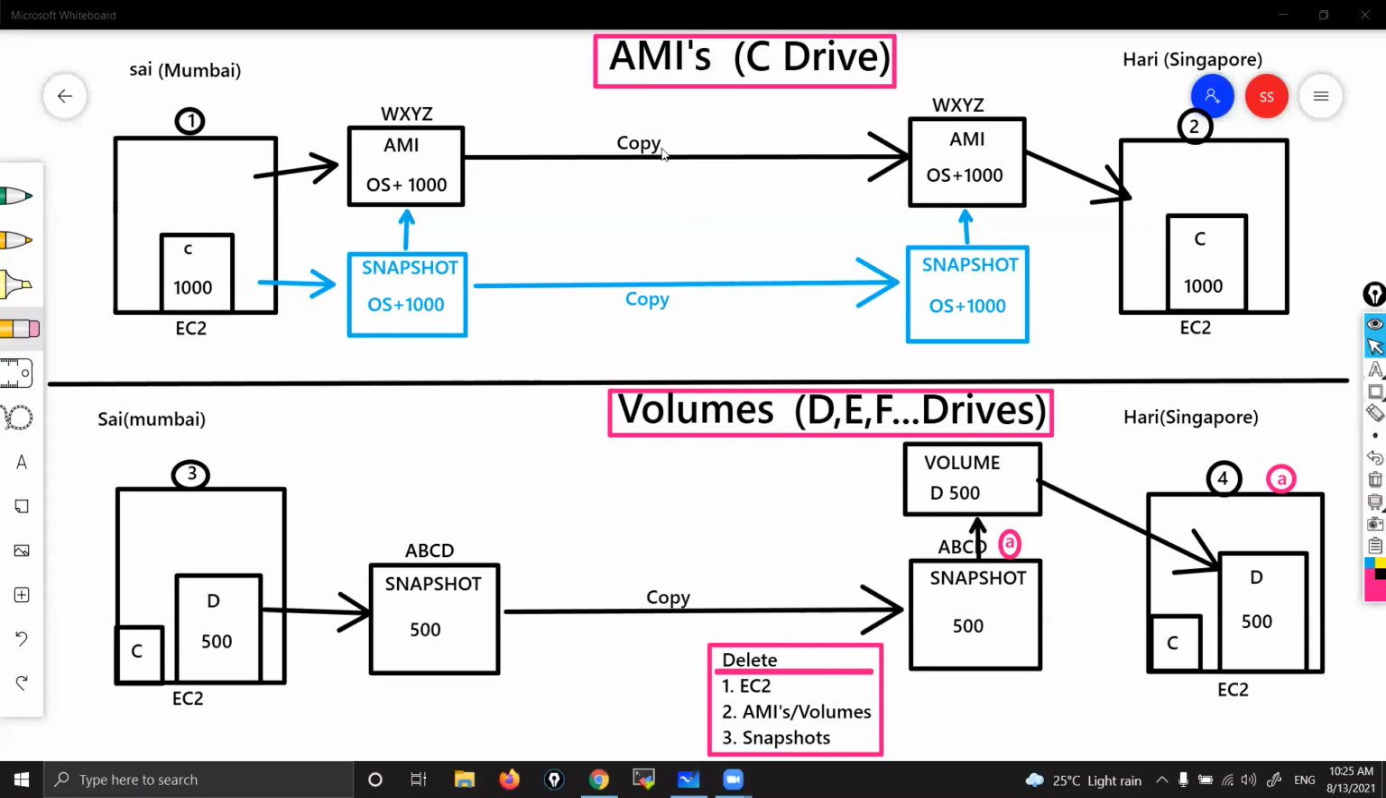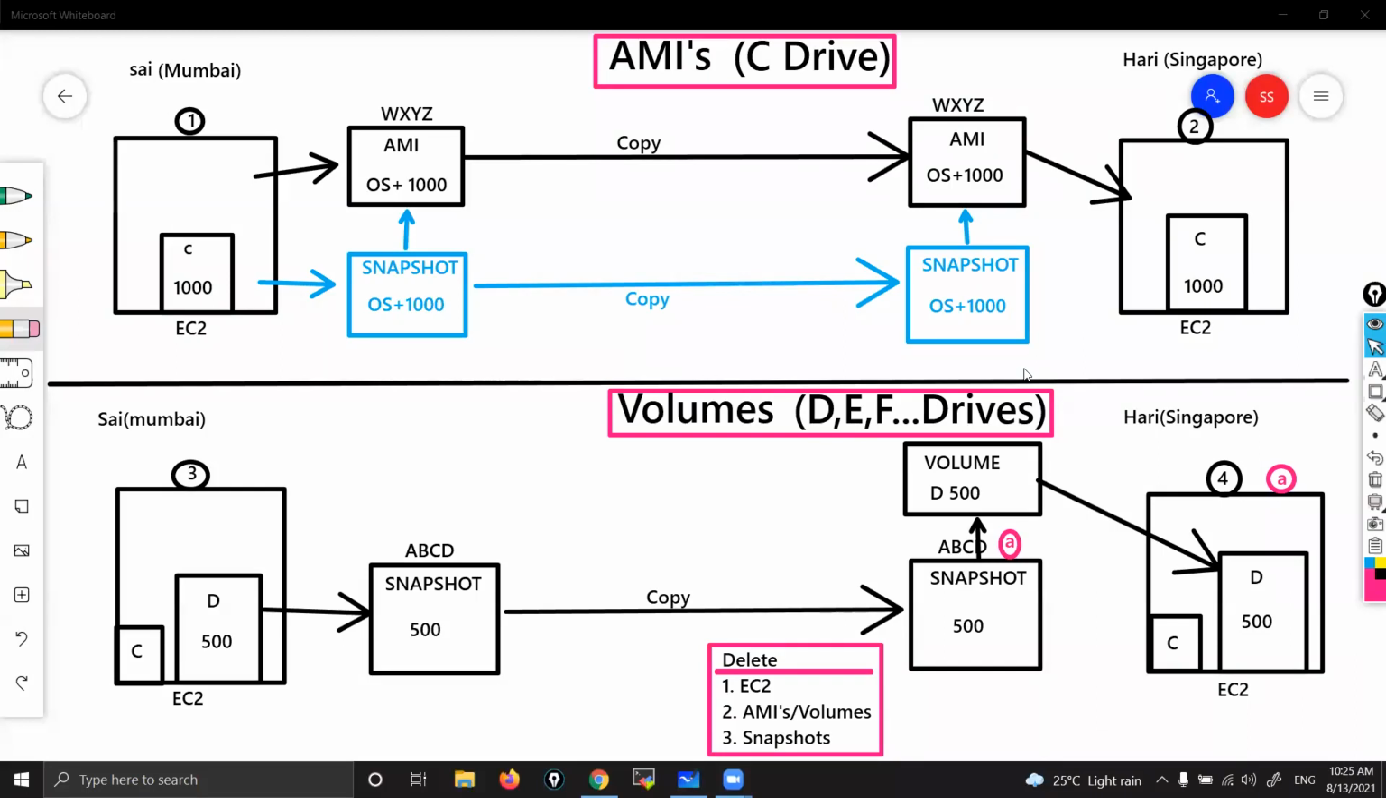Any more doubts from anyone? Yes, please. Just one more doubt. You are copying the volumes from Mumbai to Singapore, right? And accessing from the same account. Suppose a person wants to access from another account or other credentials, how can he access? Achha, you want to access from another account?